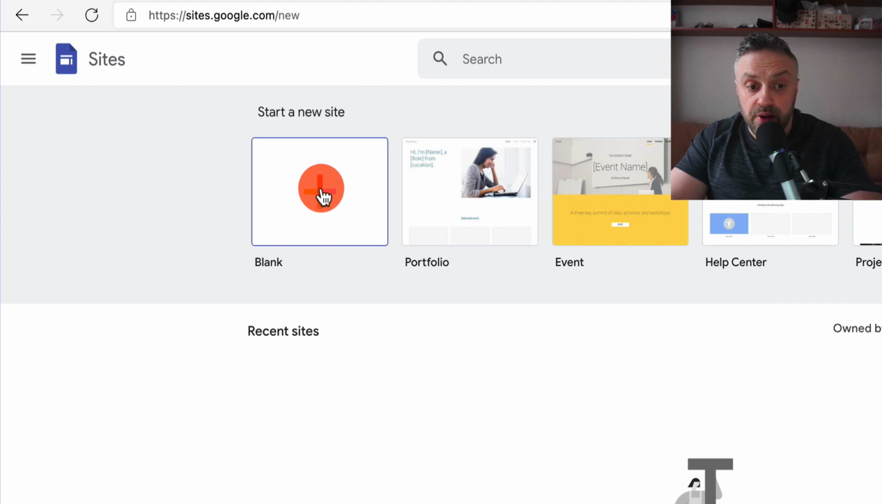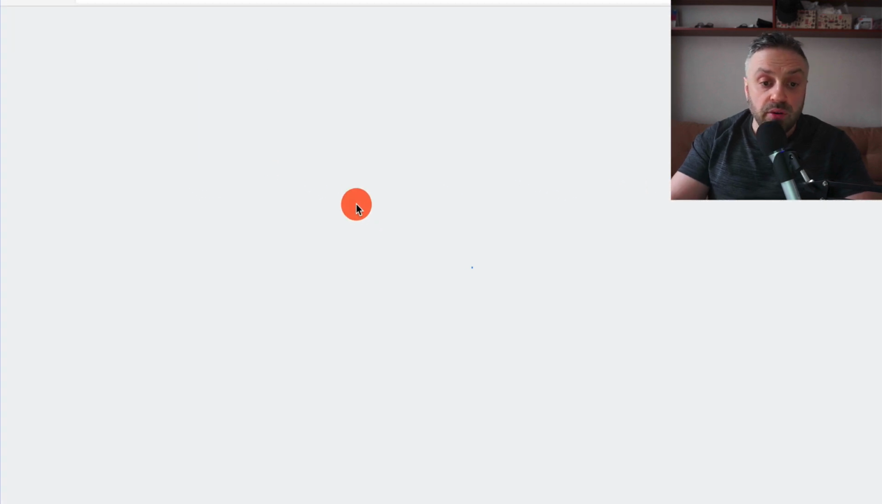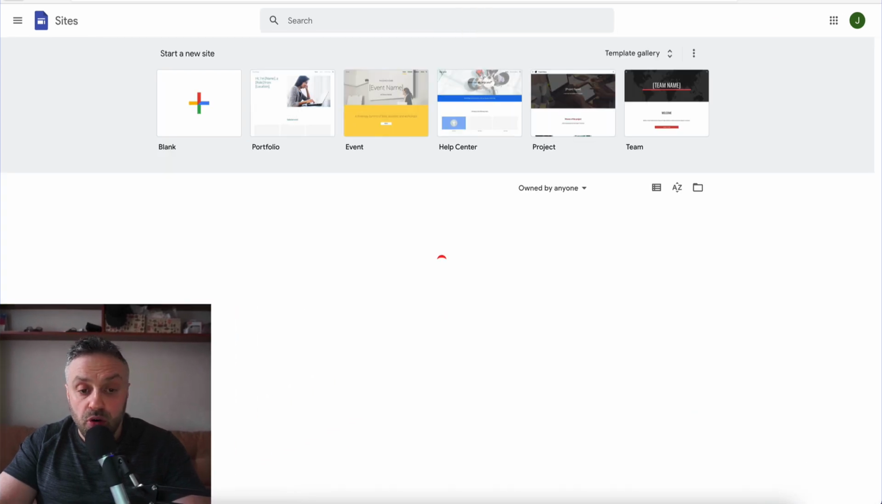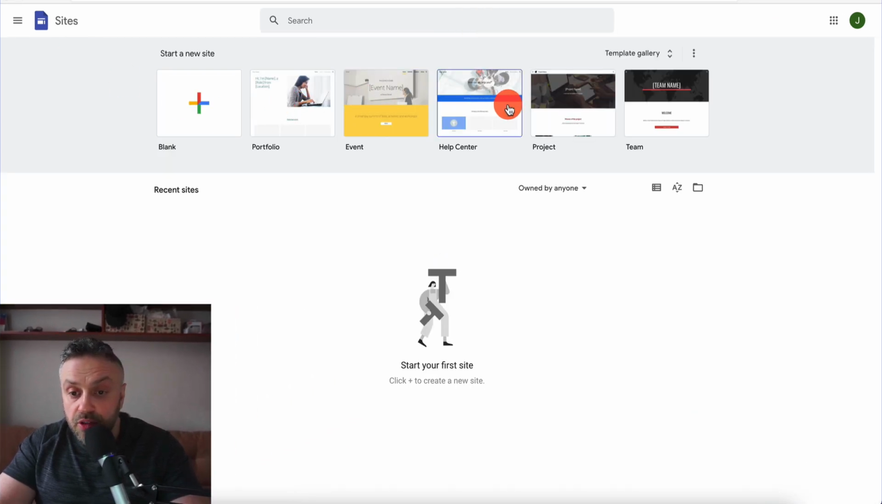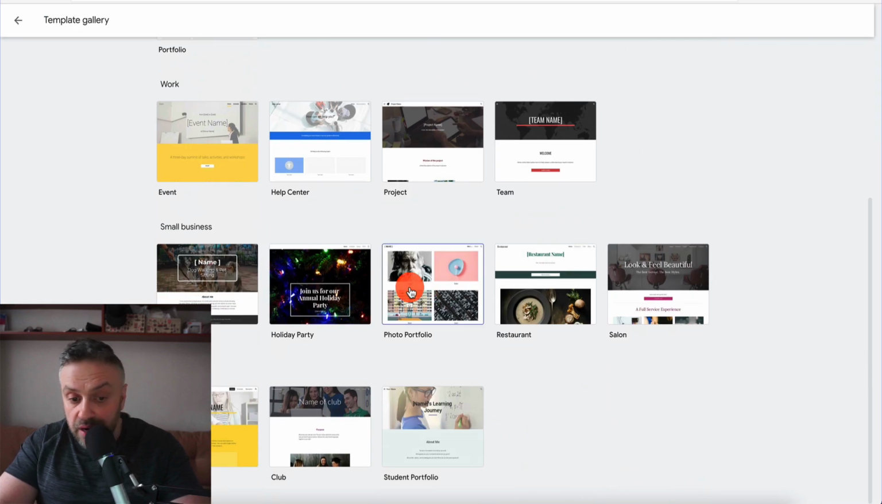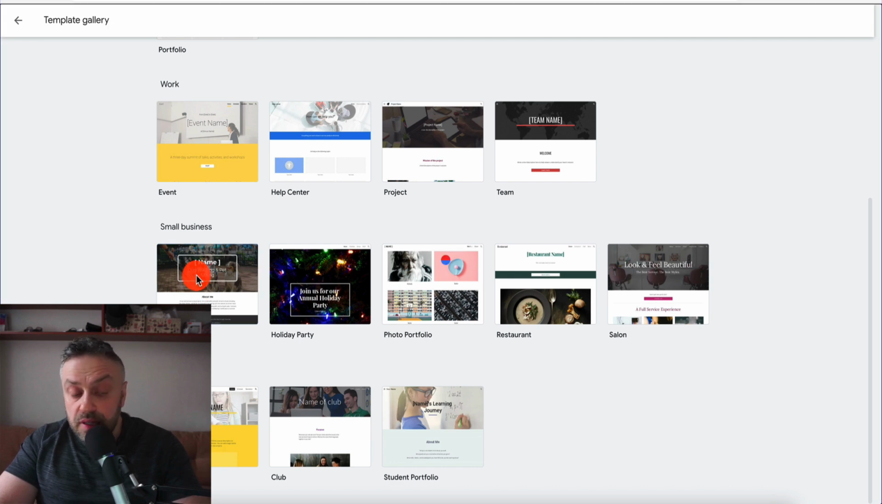If you go in here, you're going to hit blank and create a brand new landing page. The other thing you can do is go back and create one from a template. This is a template gallery. Look at this, there's a lot of these. There's a dog walker. This is actually a small business. But why don't we use this one? This is very, very similar to what we're trying to do. Let's click on this and use it as a template.